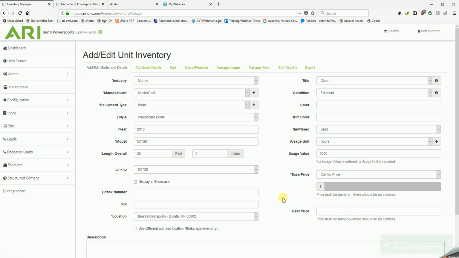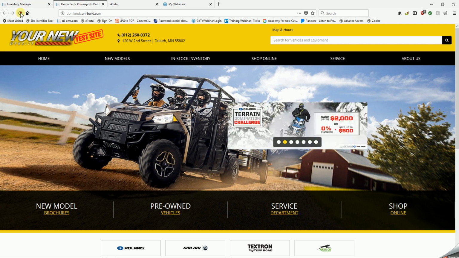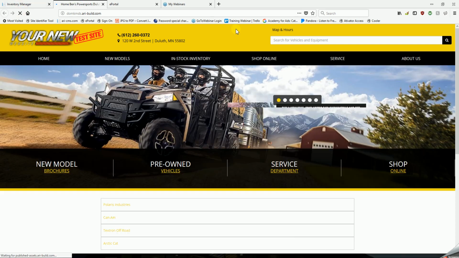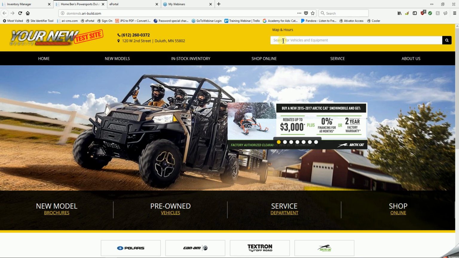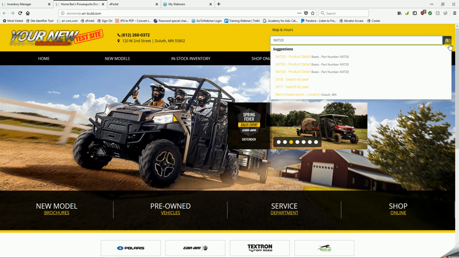Excellent. Now, just so I have model information to search by on my site, I'm going to go to the model line, copy what is there, and go back to my site. Before we do anything, we'll refresh the page. And now all you have to do is either type in or paste in that model information and hit enter on your keyboard.